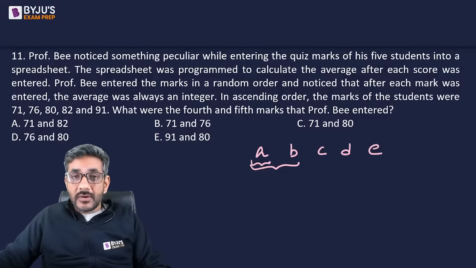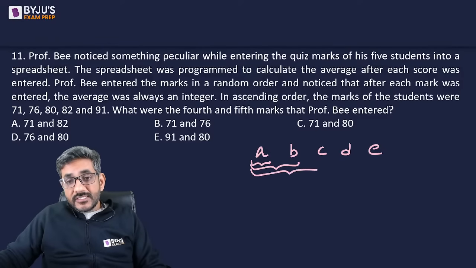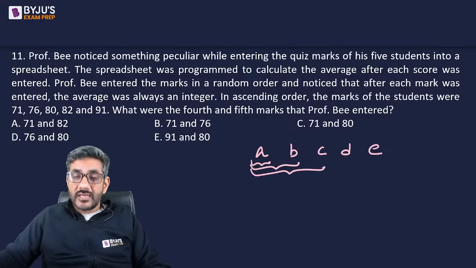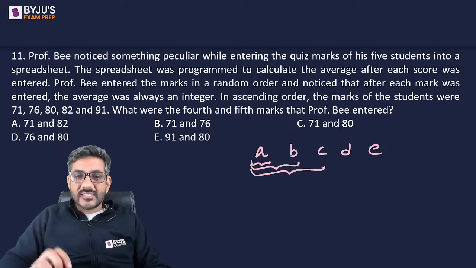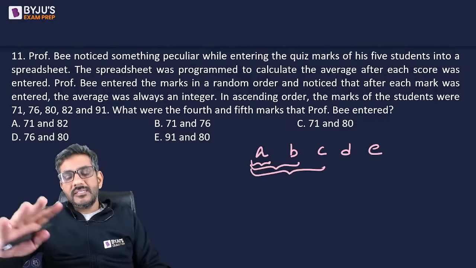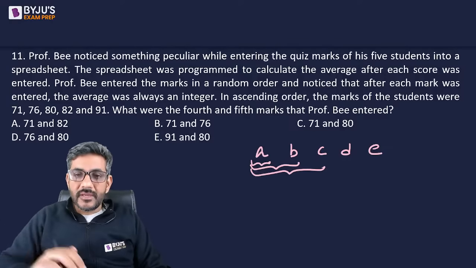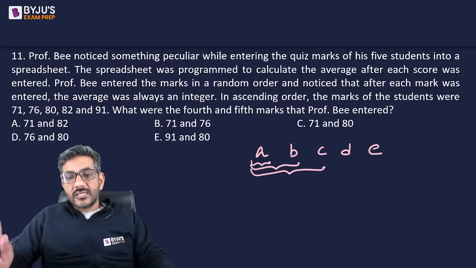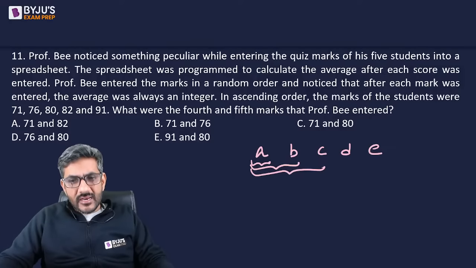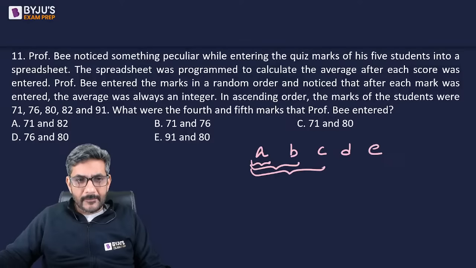Matlab A plus B is a multiple of 2. When first three are entered, their average is also an integer. So ABC ka sum is a multiple of 3. Similarly, ABCD ka sum is a multiple of 4. And ABCDE ka sum jo hai, that should be a multiple of 5. So this is only then you can have an integral average, right? वो तभी हो सकता है.